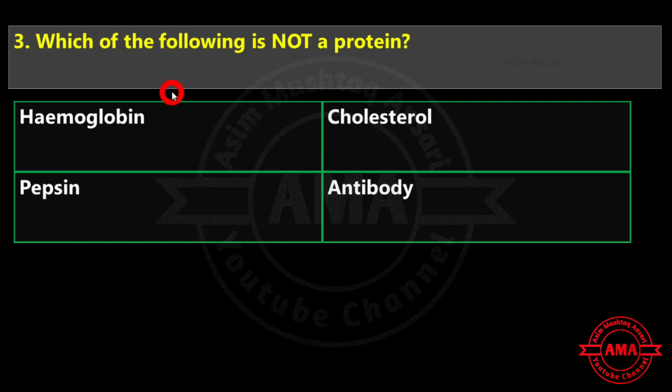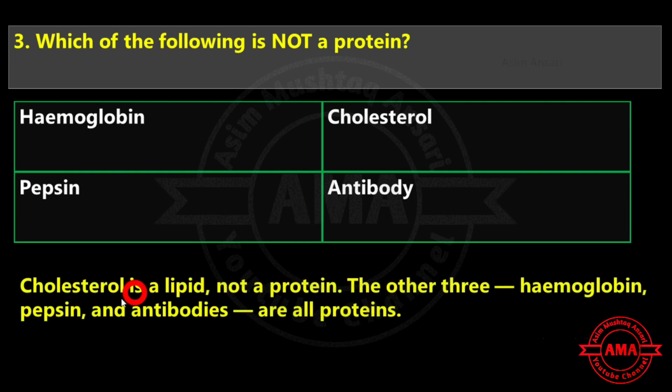Next is which of the following is not a protein? Hemoglobin, cholesterol, pepsin or antibody. There cholesterol is a lipid, not a protein. The other three, hemoglobin, pepsin and antibodies, are all protein. So the exact answer is cholesterol.